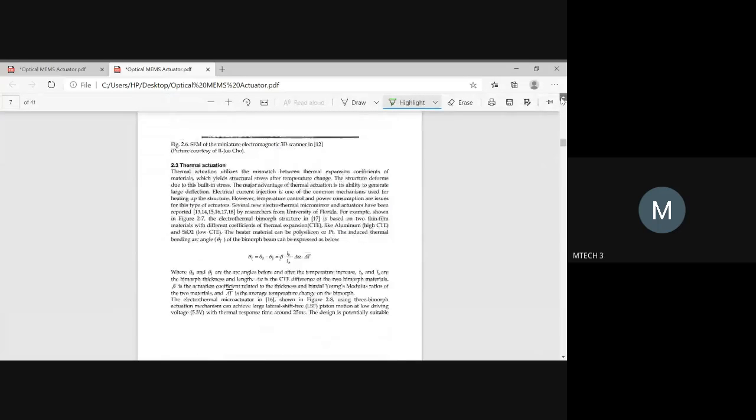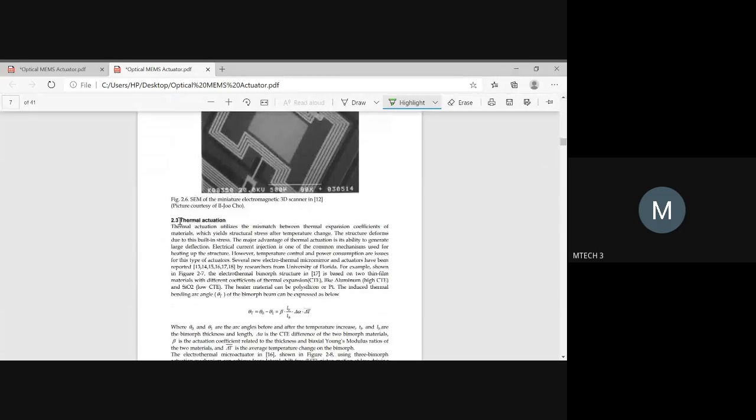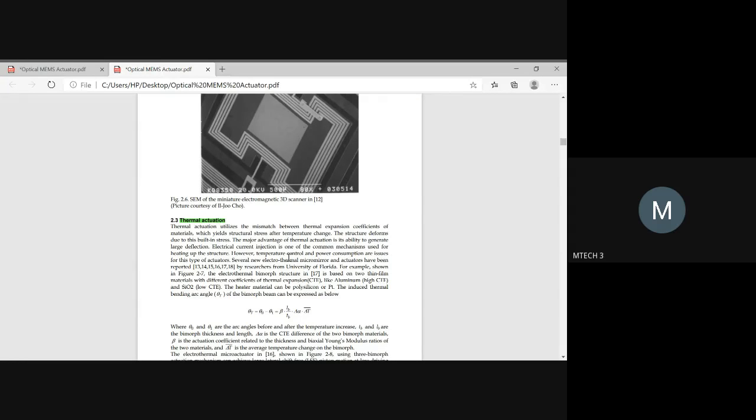So the next part of the mechanism which has been dealt with is thermal actuation. Based on the thermal stimuli, the required actuation could be done. Again, it depends upon which biomorph structure you're using. If you're going with the electrothermal biomorph structure, then it helps to respond to the thermal changes. If you use a regular biomorph structure, then it cannot provide the required actuation as per the requirement.